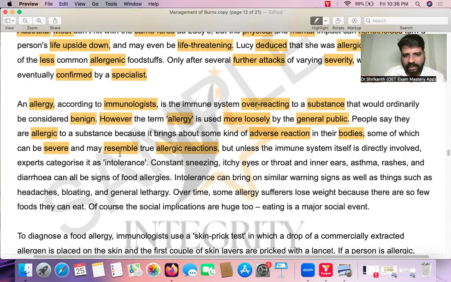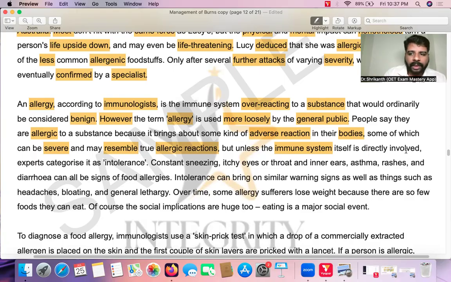Very similar, same as allergic reactions. Now the word "but" is coming. Okay, now what's the writer saying? But unless the immune system is involved. Okay, so what is allergy? Allergy means the immune system is overreacting.